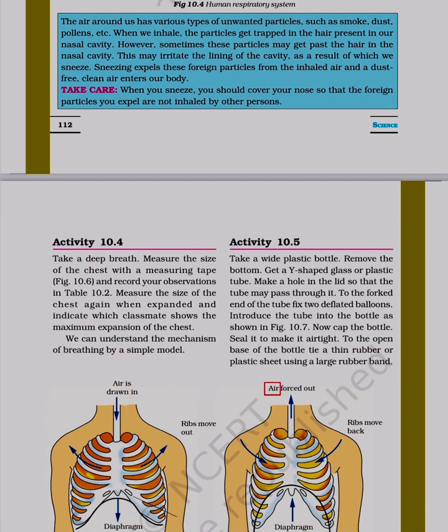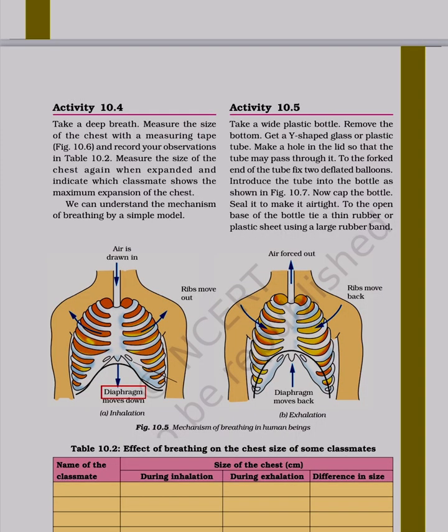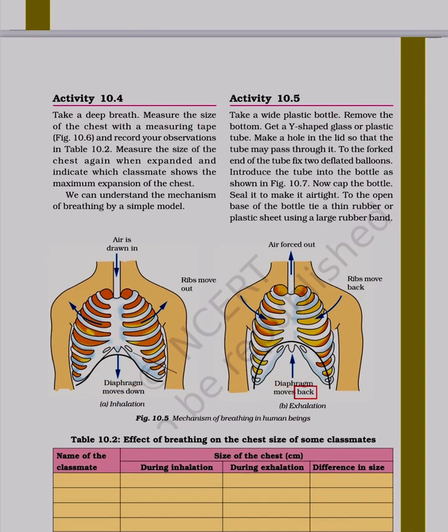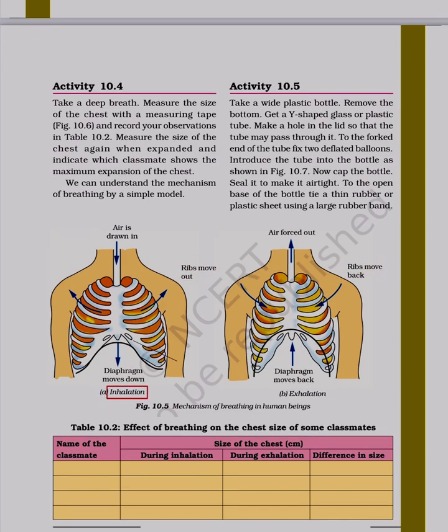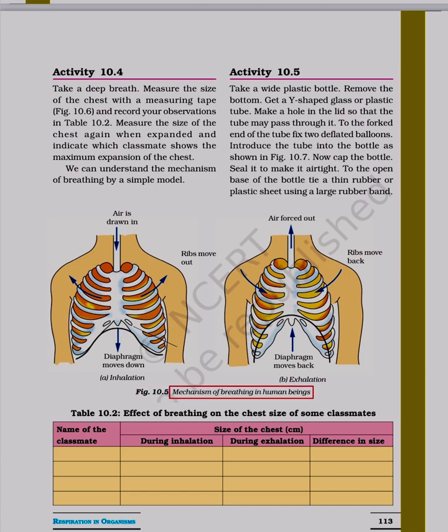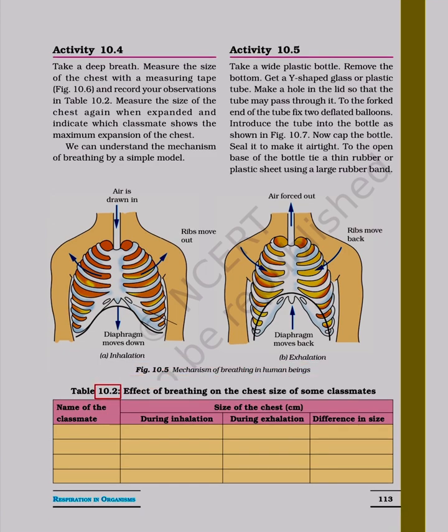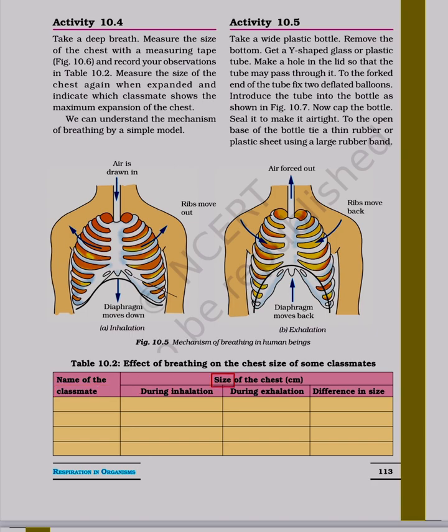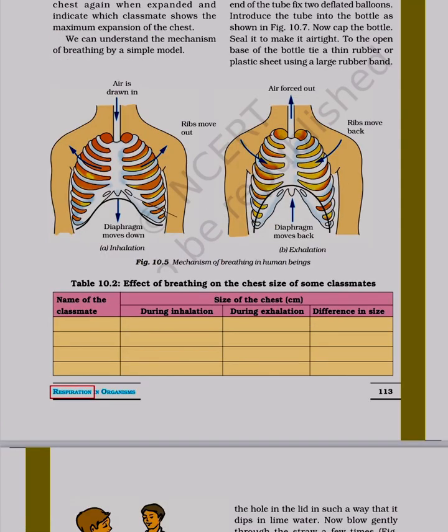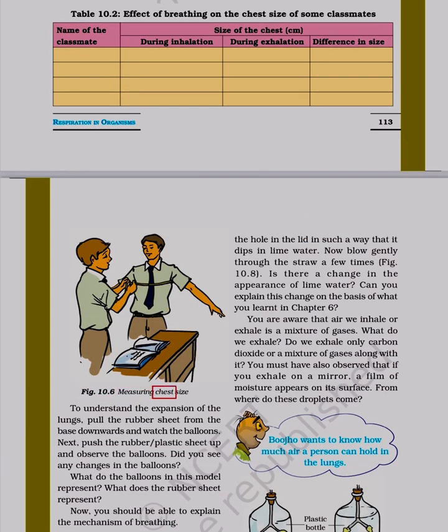Air is drawn in. Air forced out. Diaphragm moves down. Diaphragm moves back. Ribs move out. Ribs move back. Inhalation. Exhalation. Figure 10.5 Mechanism of breathing in human beings. Table 10.2 Effect of breathing on the chest size of some classmates. Name of the classmate. Size of the chest in cm. During inhalation. During exhalation. Difference in size. Respiration in organisms. Figure 10.6 Measuring chest size.